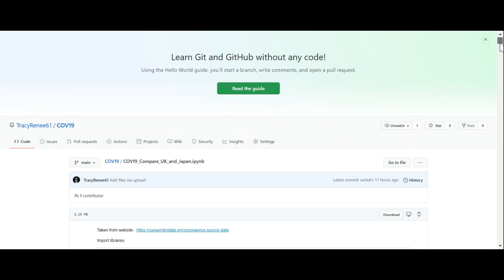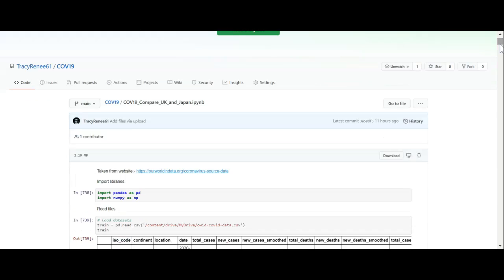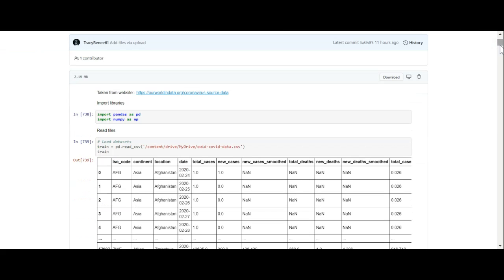So the first thing that we did is we used this data from a website called Our World in Data. And what that does is that gives you the most current coronavirus, COVID-19 data, which is updated every single day. And then you have to read the data into a file. But the first thing we did was we created a program. We created this program on Google Colab, which is a free online Jupyter notebook that you can use.